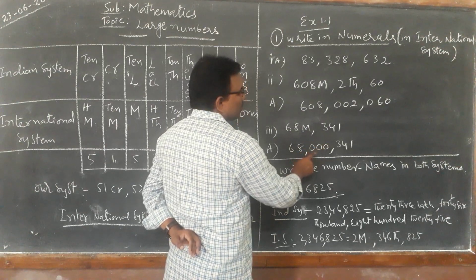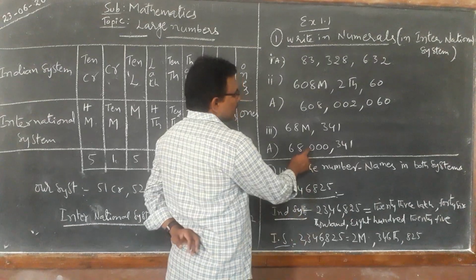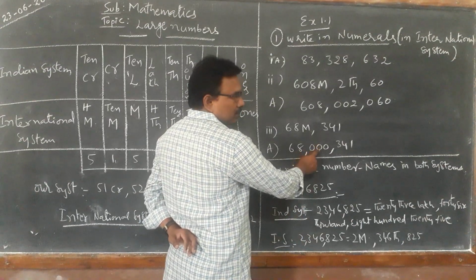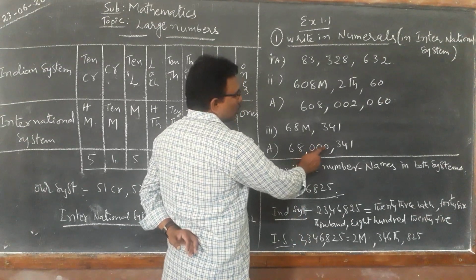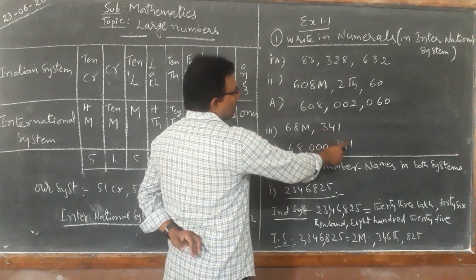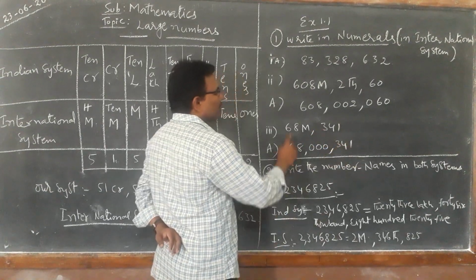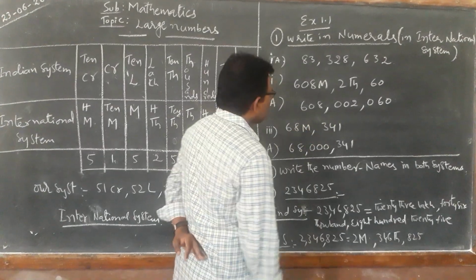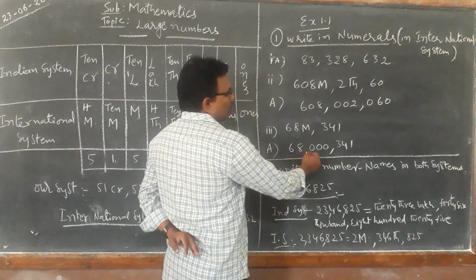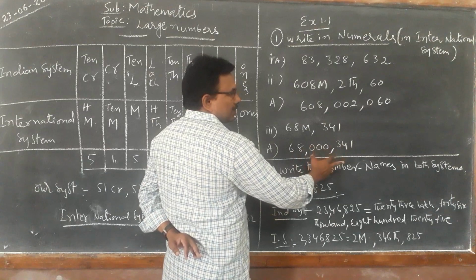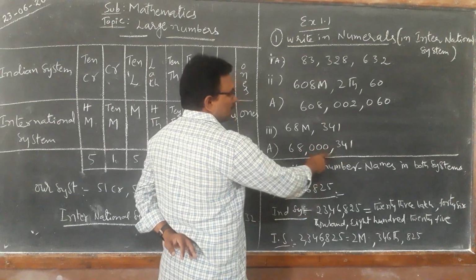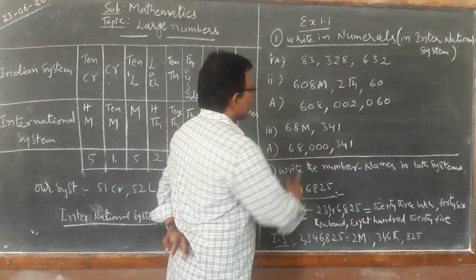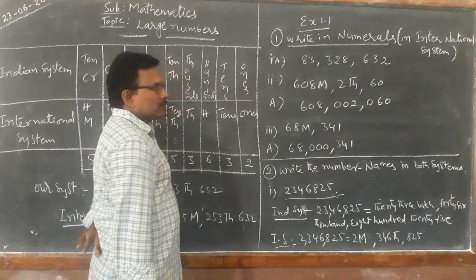So we should write 0 in all of them, 3 zeros, and then just 341. So 68 million, the thousands period has nothing given so all zeros, 3 zeros, and 341. This is how we can write numbers from words.